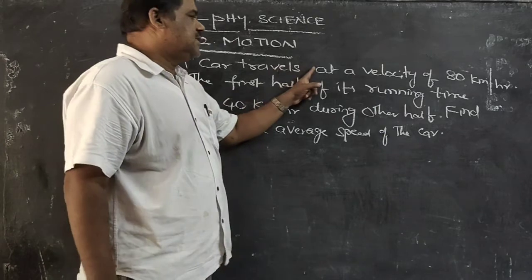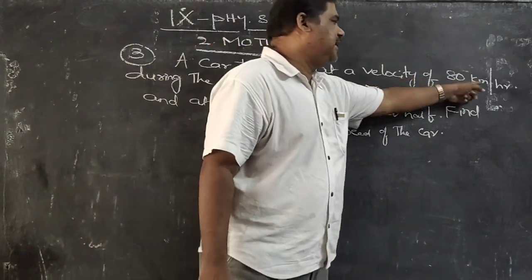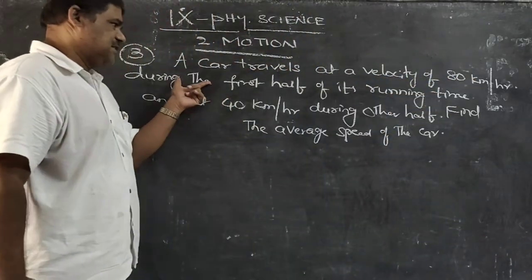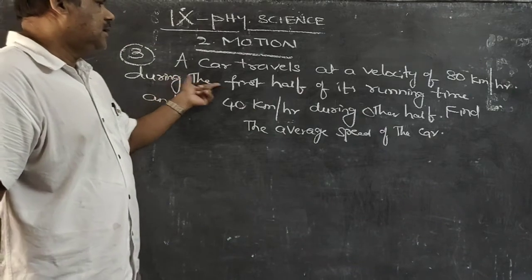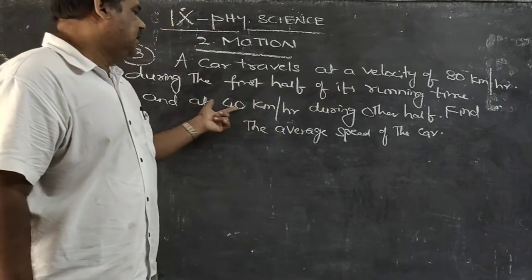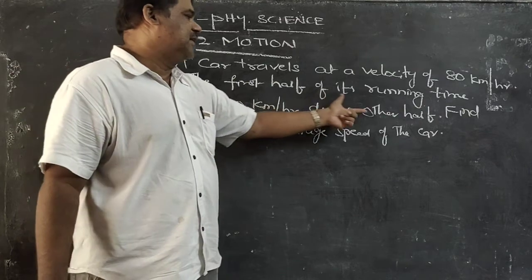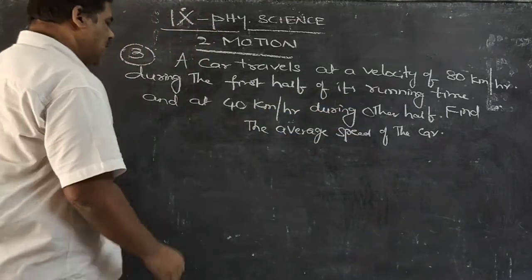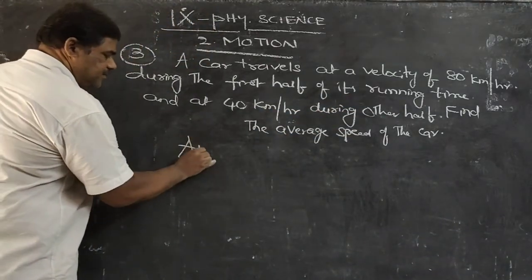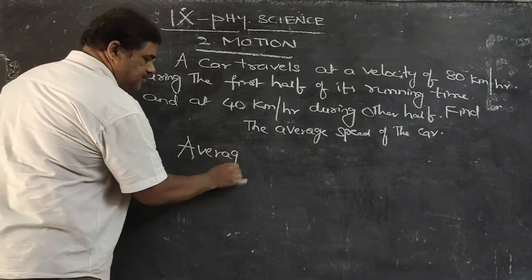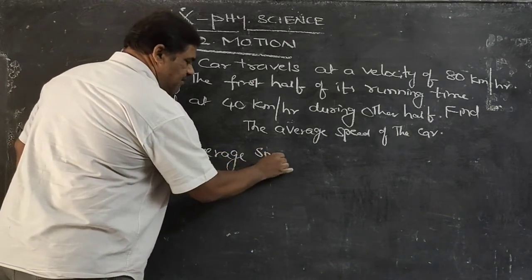Here the car is traveling with a speed of 80 kilometers per hour for the first half of the time and 40 kilometers per hour for the second half of the time. So you have to find the average speed.